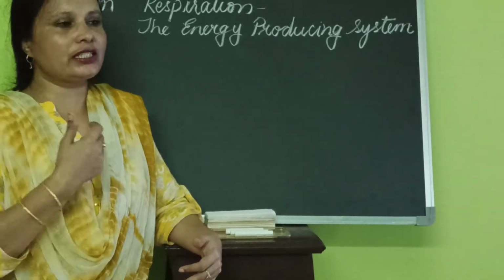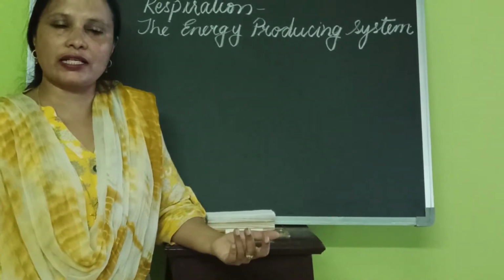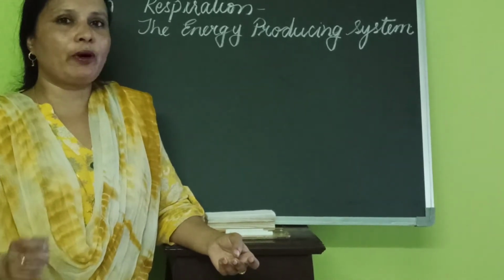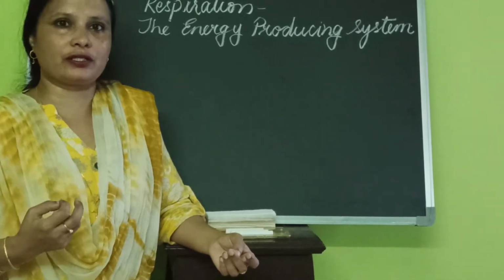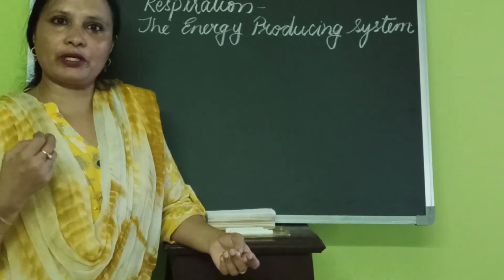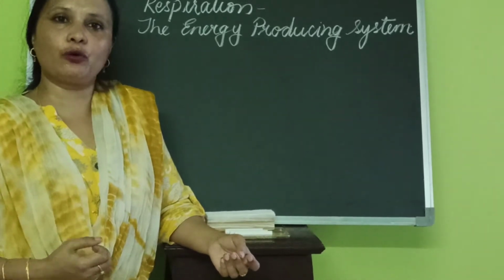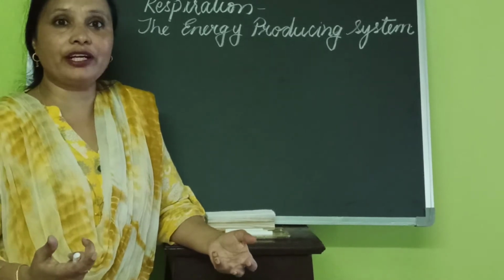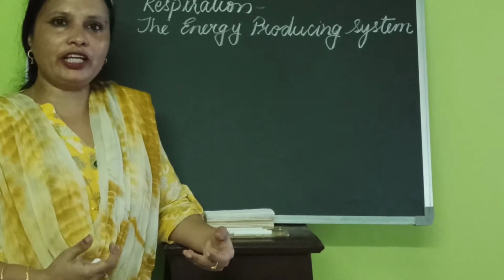Before we start and get into detail, I want you to recollect the lesson that we learned in the first lesson, the nutrition lesson. There I told you about two important scientists, people who made great innovations like the discovery of oxygen. Joseph Priestley, the person who discovered oxygen but did not name it, and Lavoisier, who named or coined oxygen. And after all this, people have done so many experiments.